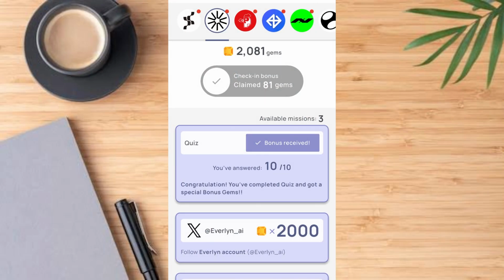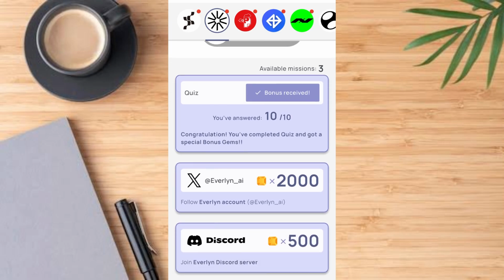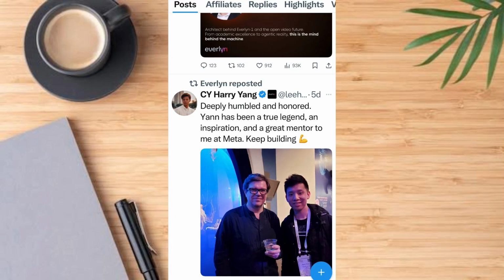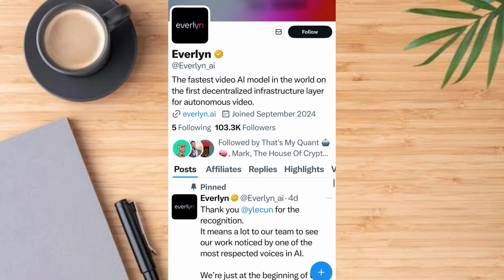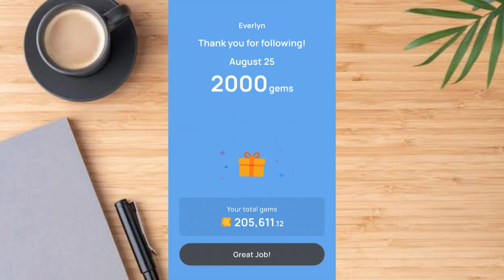Now that I've tapped on get more gems, we are moving ahead. We're going to join the Everlyn X account to get 2000 points. Tap on it. So it comes out like this, then tap on the follow button. Now, if you've gotten the 2000 points, tap on great job.